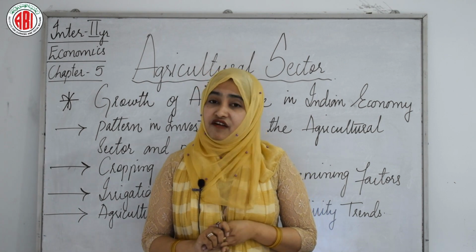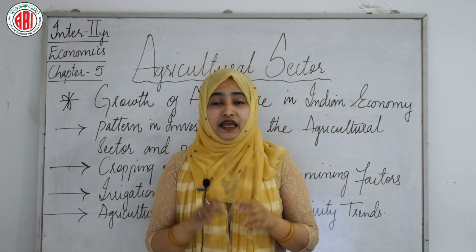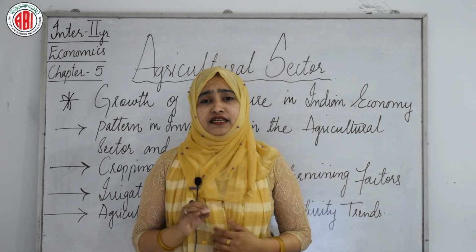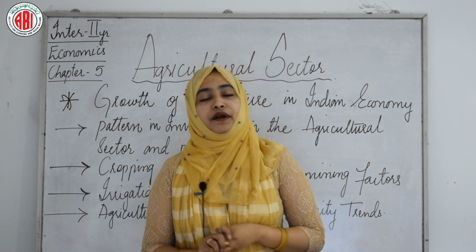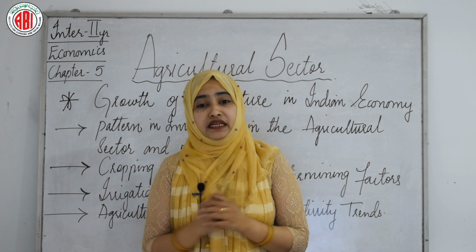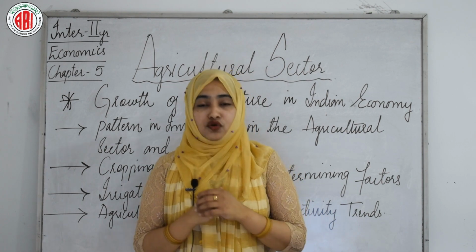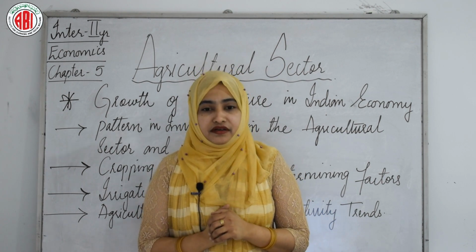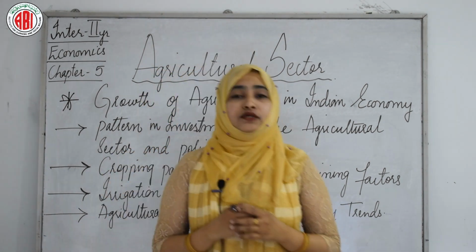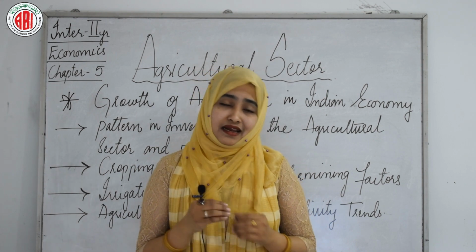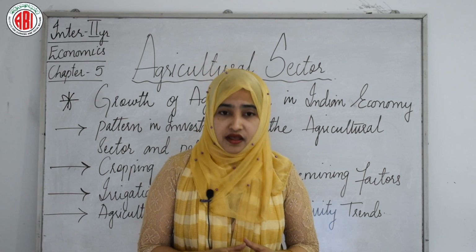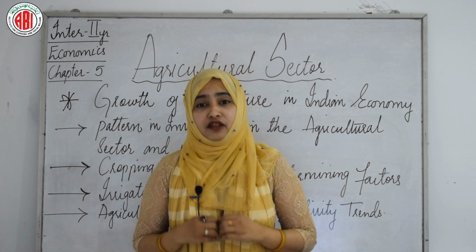After irrigation, now we will see the agriculture production and productivity trends. It is necessary to examine the production and productivity trends in agriculture for assessing the performance of the Indian agriculture sector. First is the production trends. With the introduction of planning in 1950-51, there was a rapid extension of irrigation and application of intensive methods of cultivation.